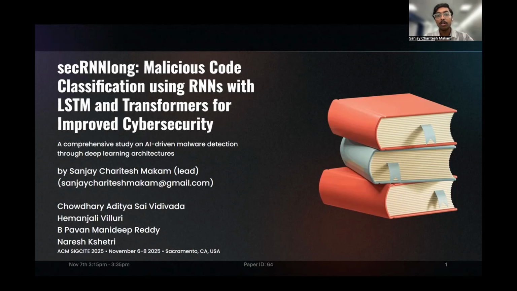Our paper title is secRNNlong: Malicious Code Classification using RNNs with LSTM and Transformers for Improved Cybersecurity. My colleagues are Aditya Sai, Hemanjali Villuri, and Pawan Mandip Reddy. They are from Vellore Institute of Technology, India. And our professor who guided us through this paper is Professor Naresh Shetty. He is also from Rochester Institute of Technology, US. I am going to present my paper today.